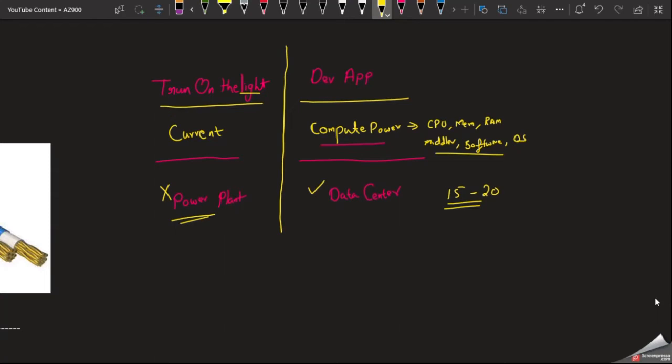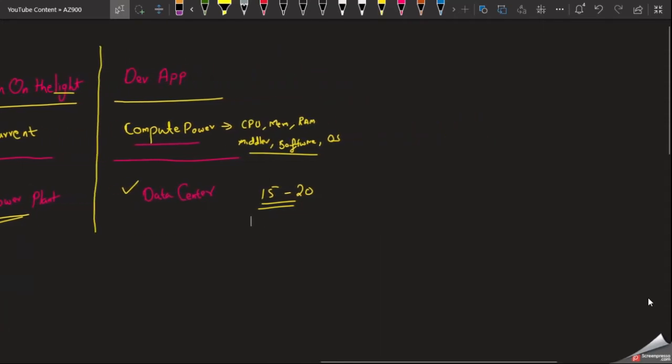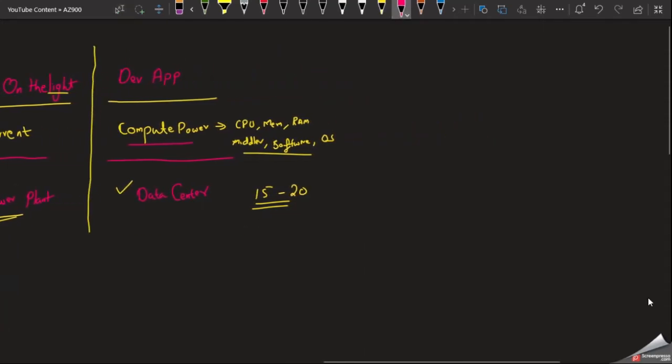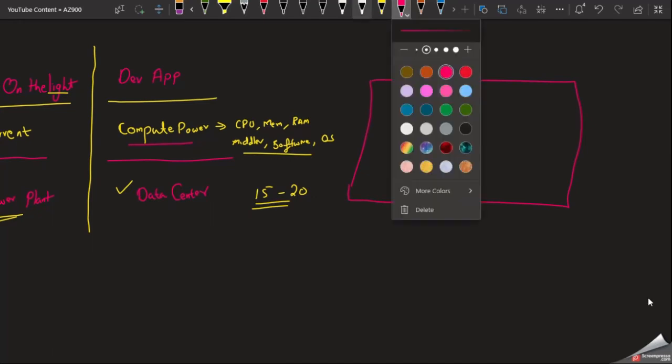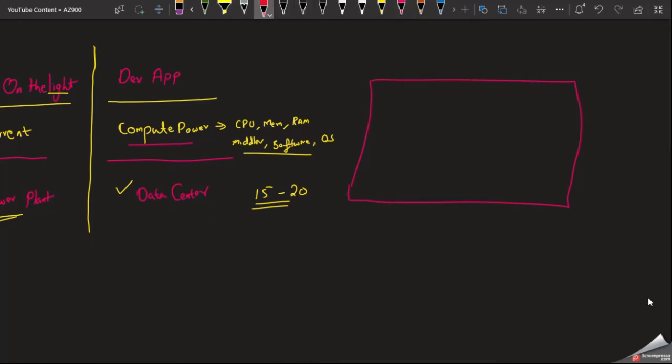In the data center, first of all the company has to rent a building. Assume that this is the building. After renting the building, they buy hardware, which is nothing but servers.